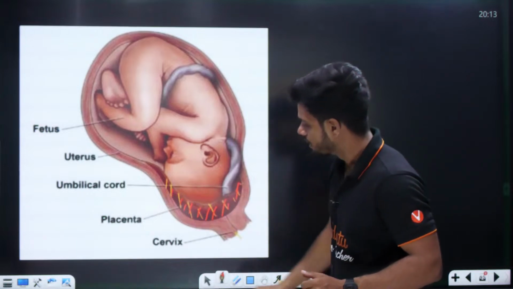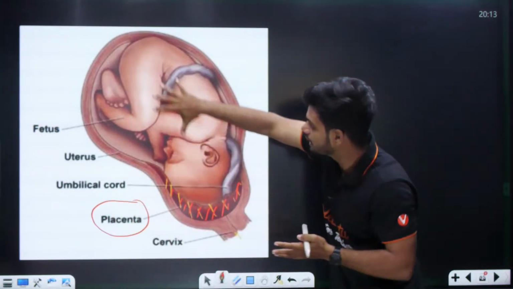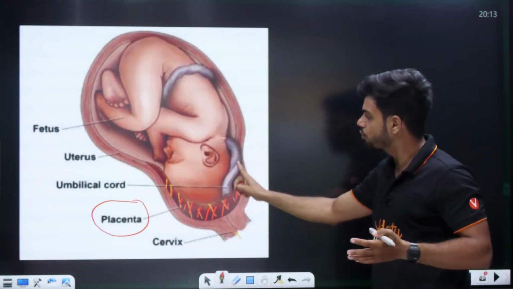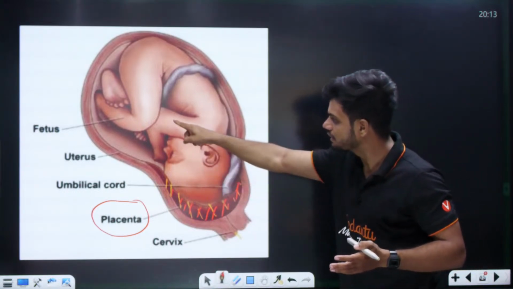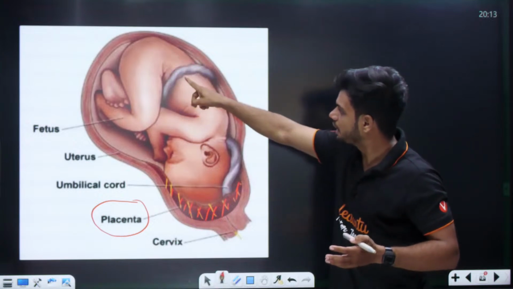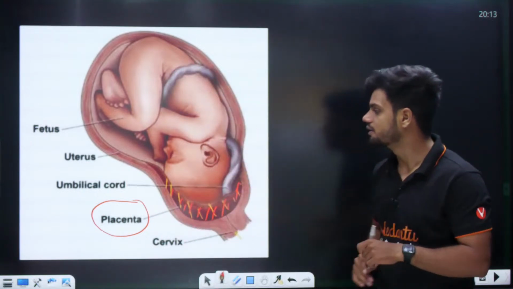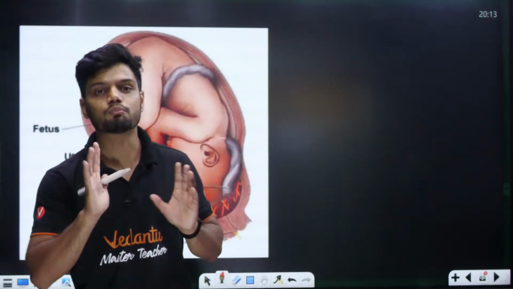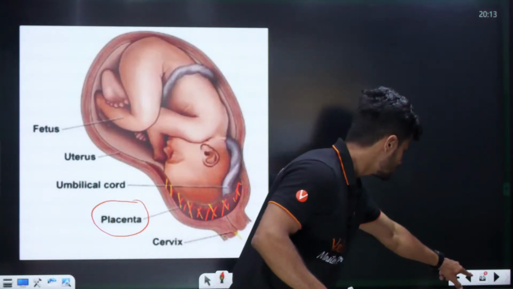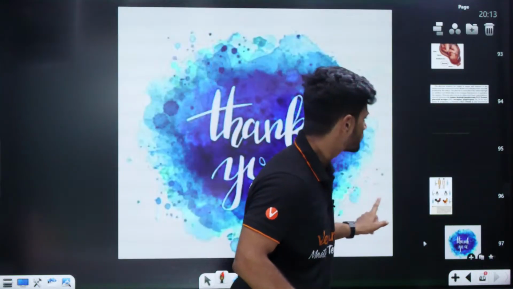Placenta is an organ that connects the developing fetus through the umbilical cord. So the umbilical cord is a bridge between the placenta and the baby. This is the baby, umbilical cord and placenta. So your homework question is to tell the hormones. That is your homework question.